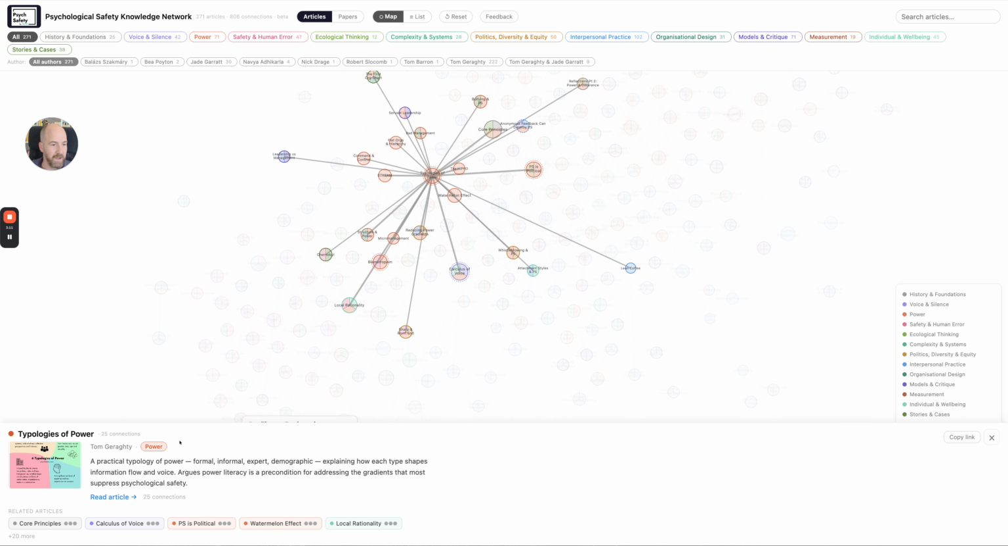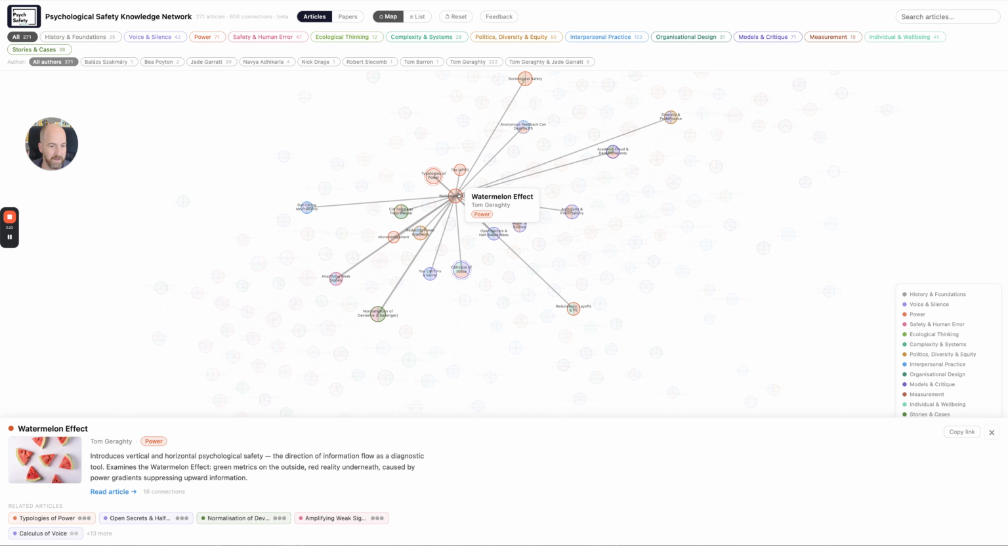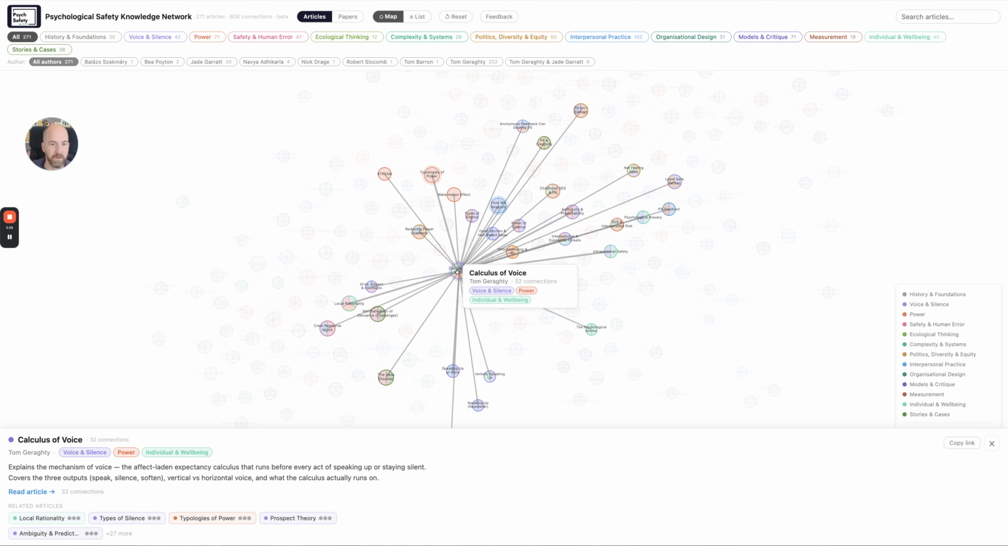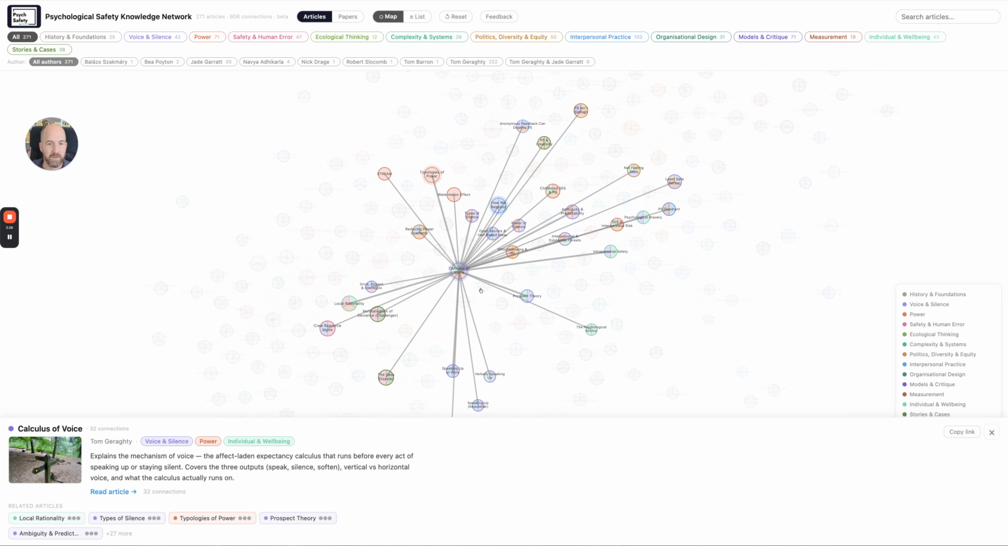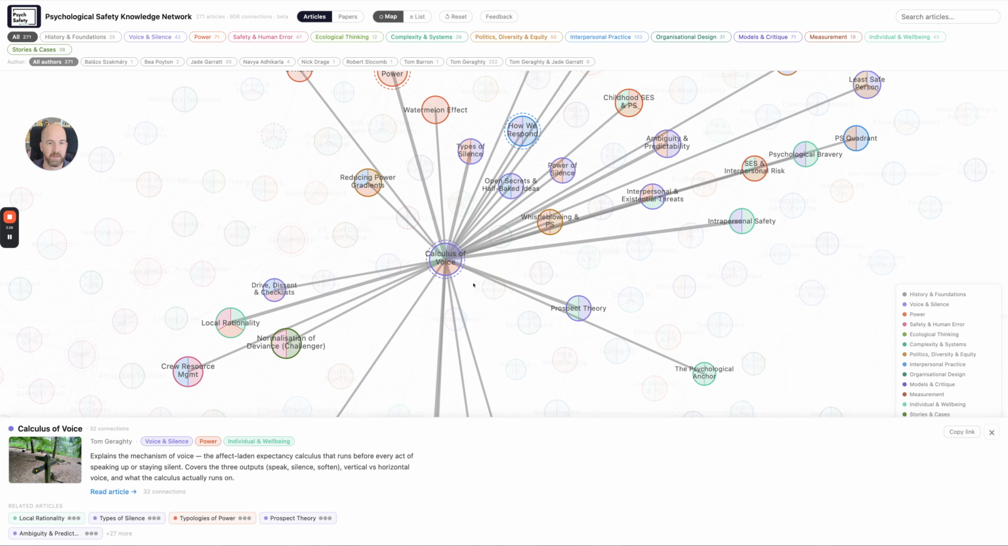Then I'll close that. When that panel pops up you can also see related articles, the core principles, calculus of voice. You can see the strength of those articles highlighted by the number of dots there. If we have a look at the watermelon effect here, there we are. You can see some related articles: Typologies of Power has 3, calculus of voice has 2. If we look at the calculus of voice, that's another hub article, so you can see how many articles are connected to that.